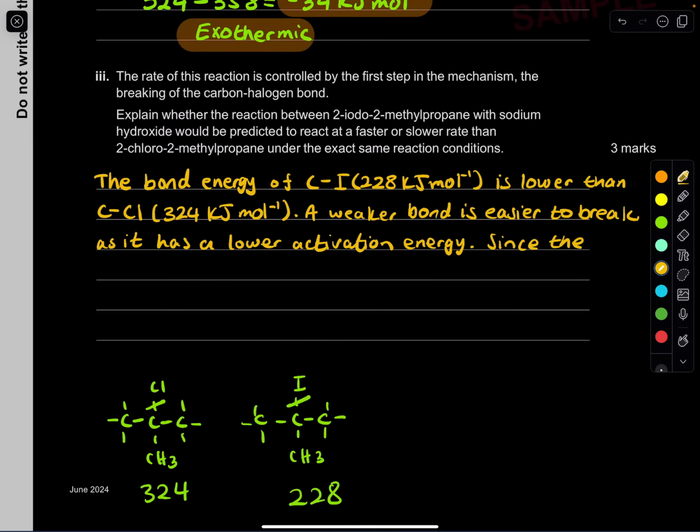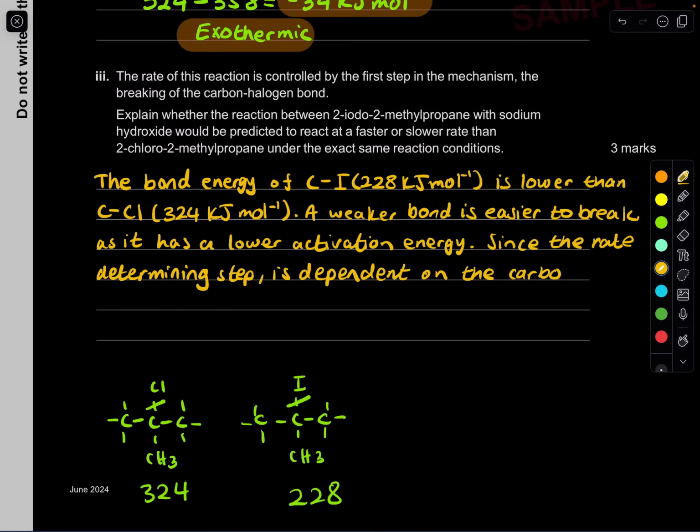Since they said that the rate determining step, so the rate, is the breaking of the halogen and the carbon bond. So since the rate determining step is dependent on the carbon-halogen bond, the carbon to iodine bond is weaker than the carbon to chlorine bond.